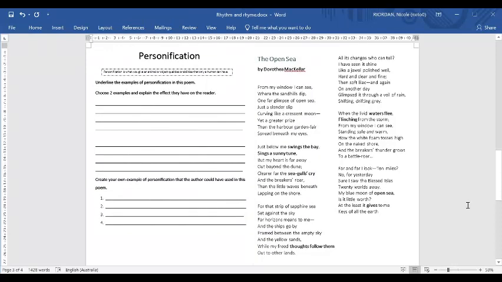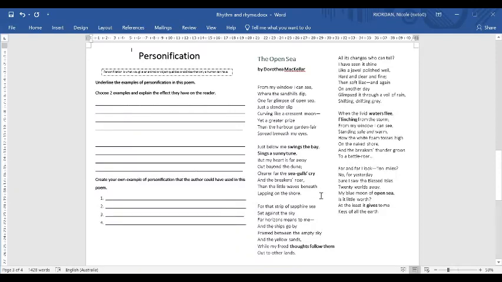Okay, so we have finished identifying the personification in the poem. So we are going to come over here now and we are going to have a look at creating our own example of personification that the author could have used. So what I need you to do is think of some things that we know relate to the sea that we could then personify.